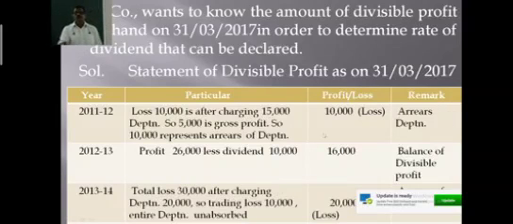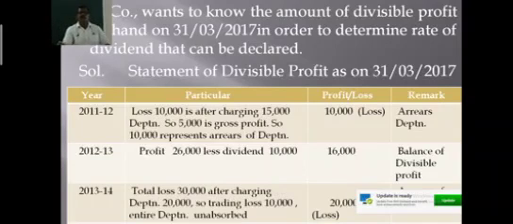If you see in the next year, 12 and 13, there is a profit of rupees 26,000 and the company declared a dividend of rupees 10,000, right? And the balance of profit available is 16,000, and this is the amount of divisible profit in that year. This is the balance of profit available in that year.